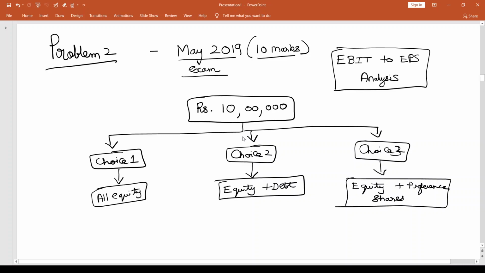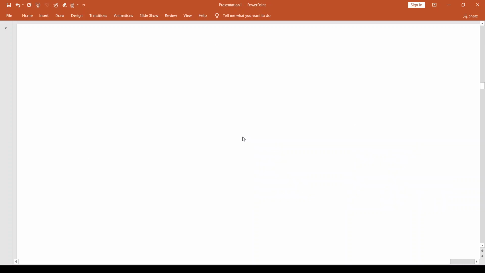So if the project gave us 20,000 as the EBIT, then which choice is that we are going to be looking into? If the project gives us 40,000 of EBIT, which choice of financing will we look at? So on and so forth for 80,000, 1,20,000 and 2 lakhs respectively. So this is what we need to be addressing in this question. So let us do this by taking one level of EBIT at a time. So let us first look at 20,000 and let's go ahead with the calculation of EPS for the different plans.